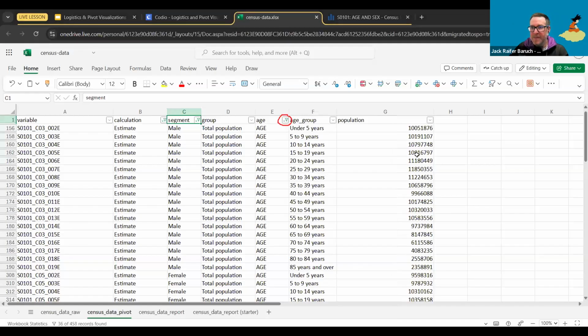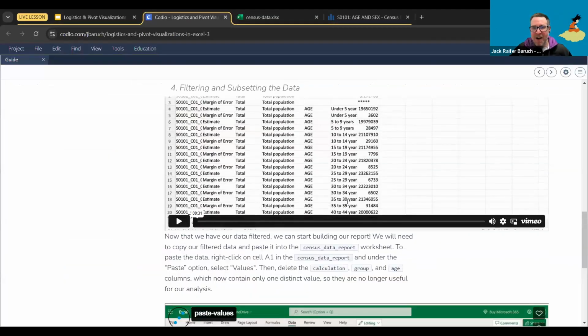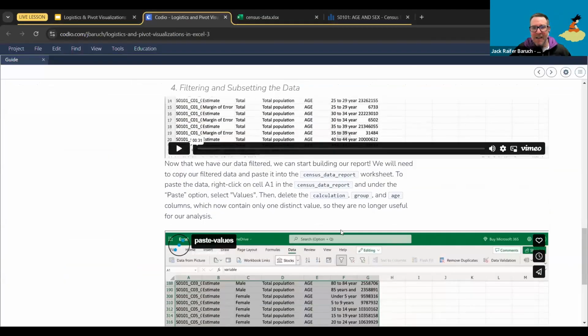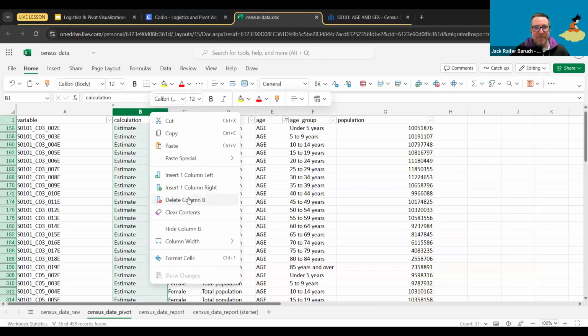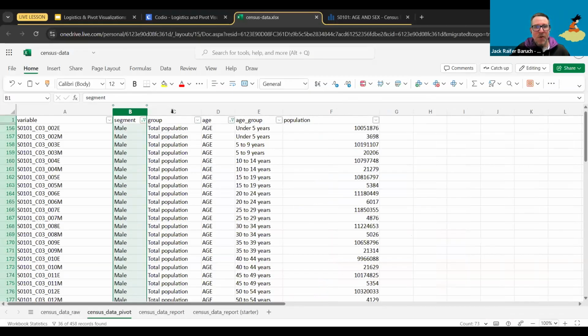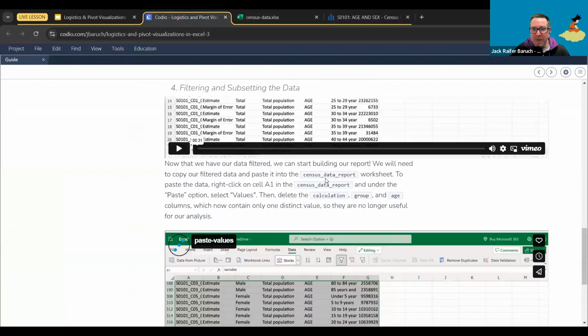Remove the marks. And now that we have the data, we can actually start getting rid of some of these columns that we're not going to use. So for example, see this calculation column? We're not going to use it, so we can just delete it. So segment, that's going to be important. This one, which are we going to keep? Calculation, group, and age.